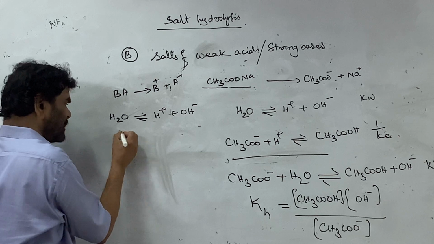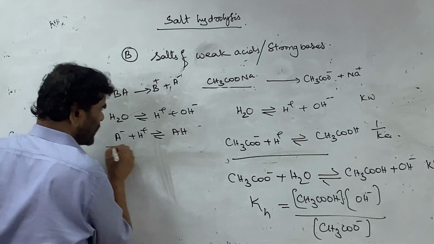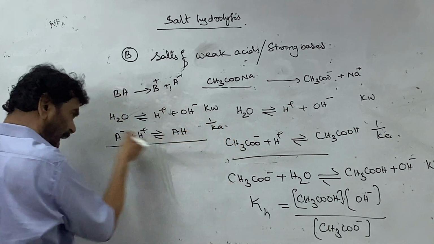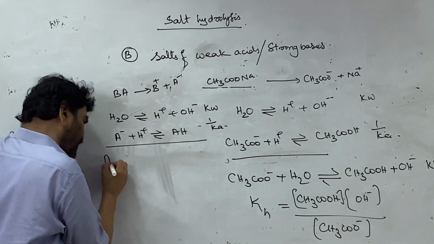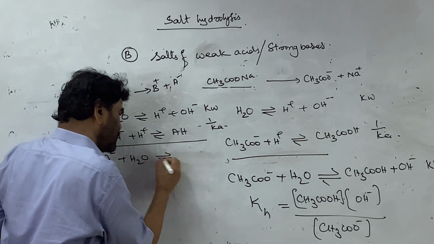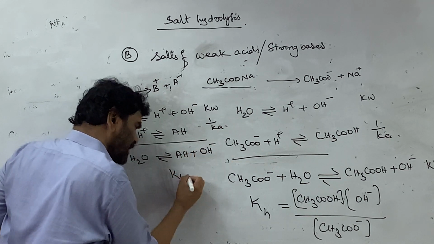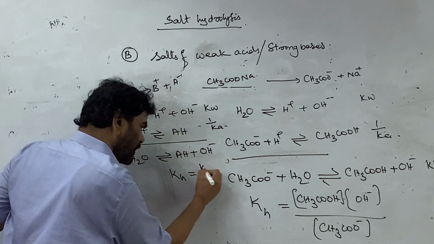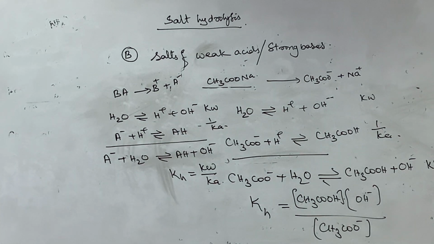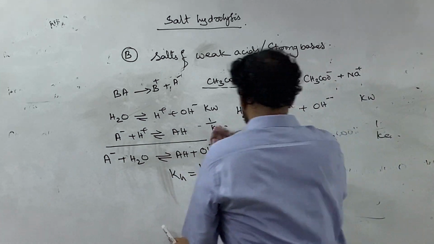Next, the A minus ion combines with the H plus to give AH. This is the Kw, and this is 1 by Ka of the acid. That is the overall equation. Anionic hydrolysis is: A minus plus H2O gives AH, the weak acid, plus OH minus. This Kh is equal to Kw divided by Ka. Same story. I wrote it in terms of the common salt and the generalized formula of the salt.